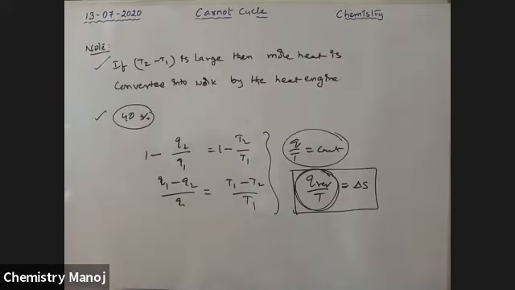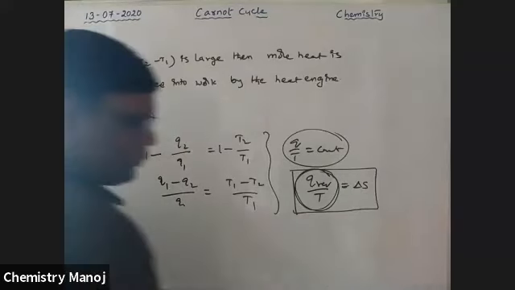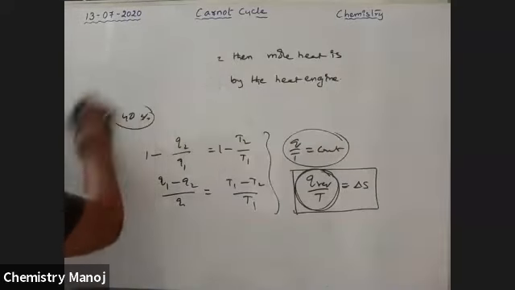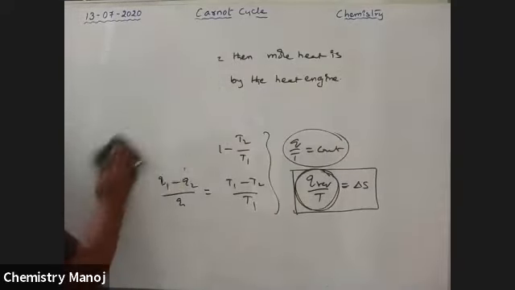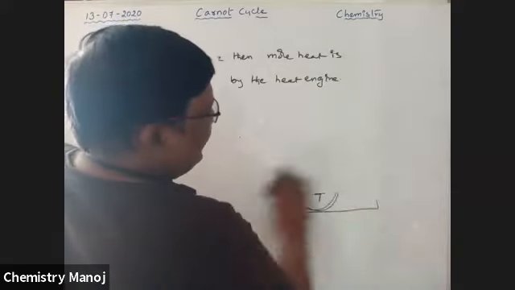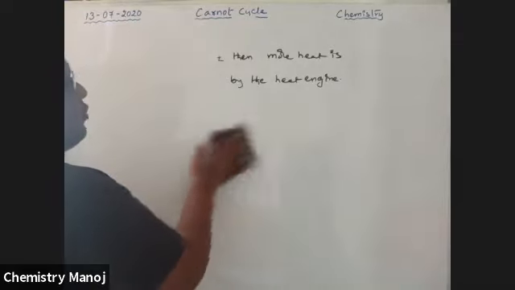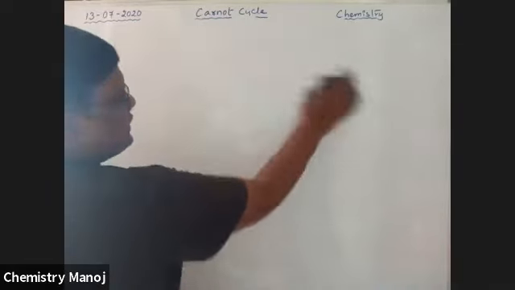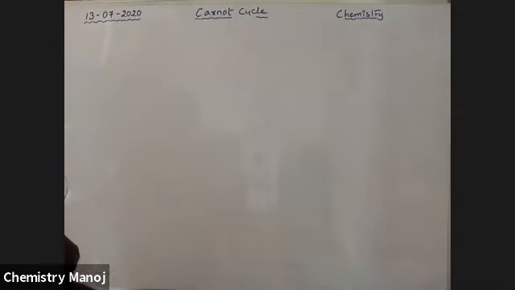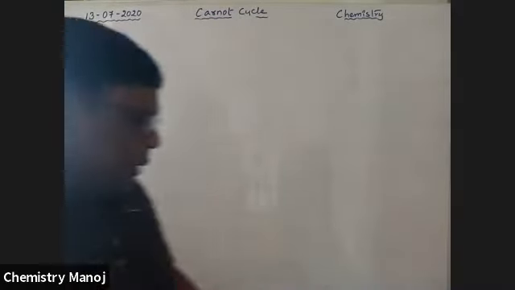So that is like this. Okay. So Q by T is equal to constant. Q by T is always equal to constant. That constant value is equal to the change in entropy. So from tomorrow onwards, the most important topic, entropy, we will discuss. Now, based on this formula, some problems. A few problems, only 2 problems.